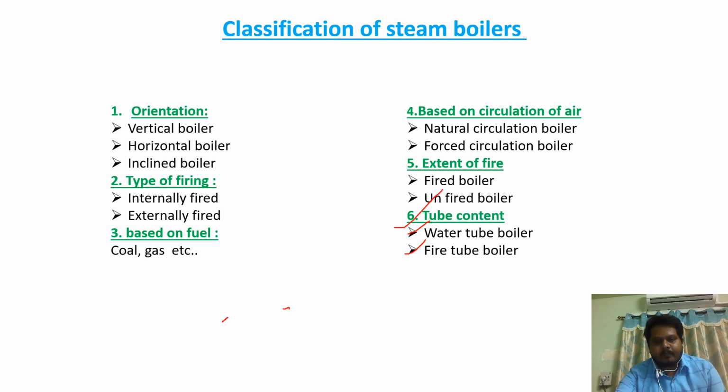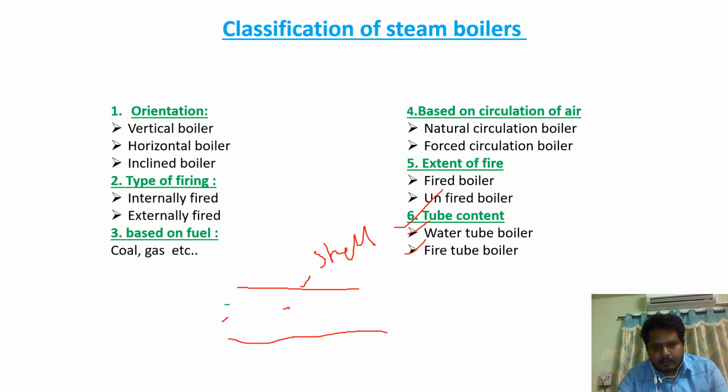Now let us see what is the difference between water tube boiler and fire tube boiler. In water tube boiler, generally the boiler will have a shell. So this is the shell. Inside the shell it will have tubes. Let me draw with another color. So this is one tube, and this is the other tube.